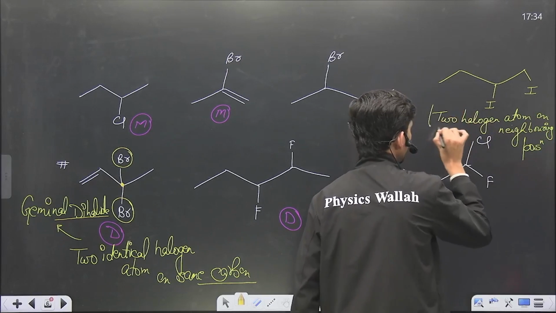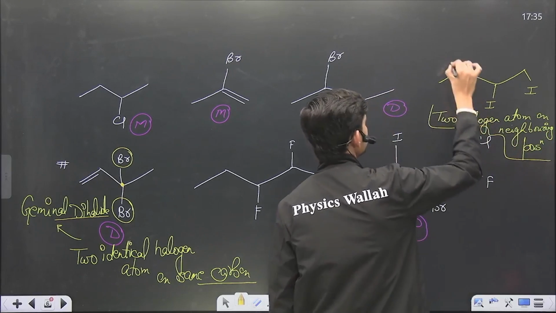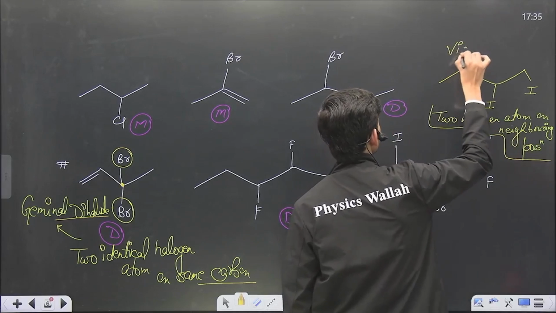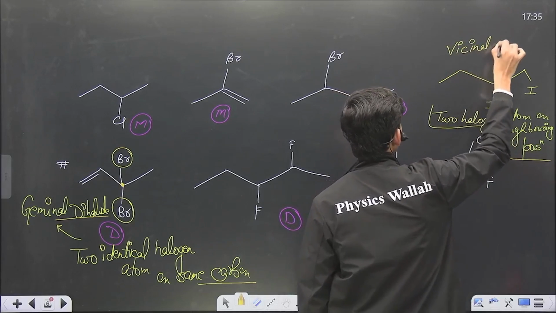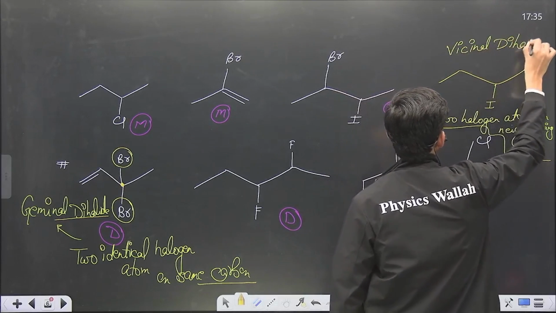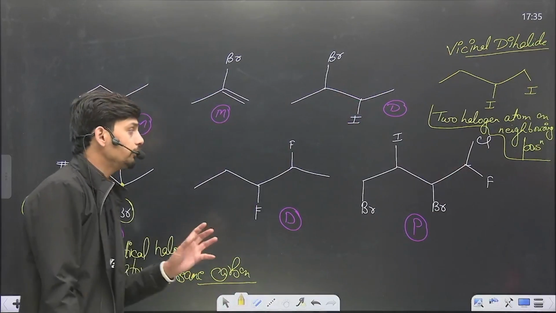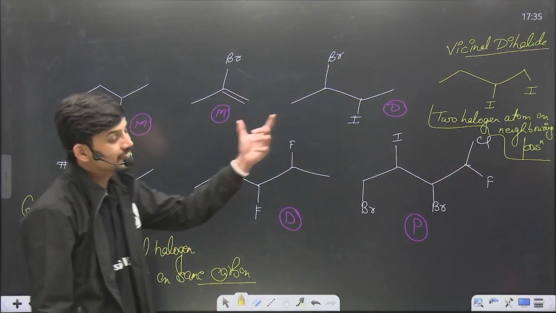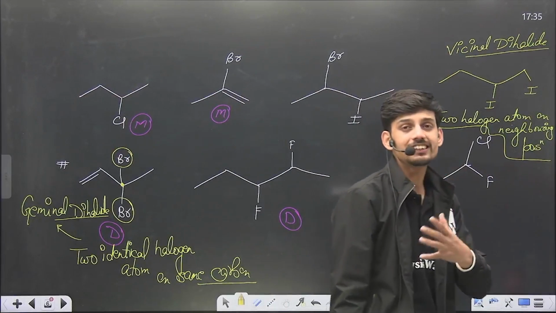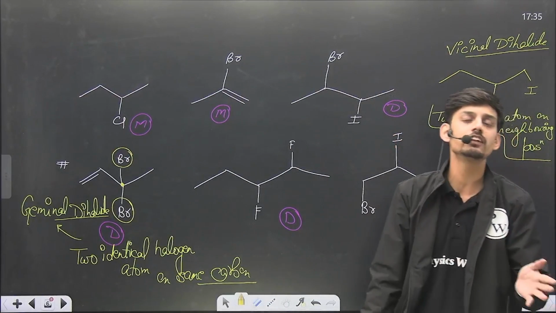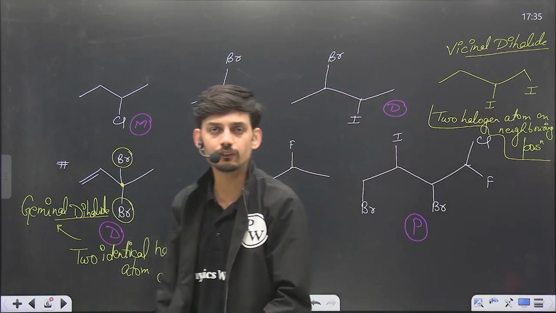Such dihalogenated compounds are called vicinal dihalide. So dihalogenated can also be of type geminal or vicinal. If it belongs to none of these categories, geminal and vicinal, then simply we will call it dihalogenated hydrocarbon.